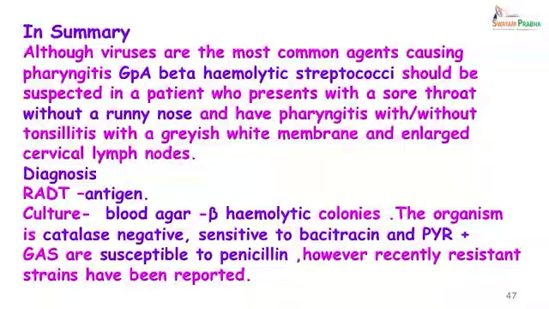The identification of group A streptococci can be done by doing the catalase test, determining its sensitivity to bacitracin and positivity to PYR. We can also do an extraction of the antigen and determine the presence of group A streptococci. However, this is tedious and therefore, we depend upon the more easily done bacitracin test. Group A streptococci are susceptible to penicillin and can be easily treated. However, penicillin resistant strains are being reported now.